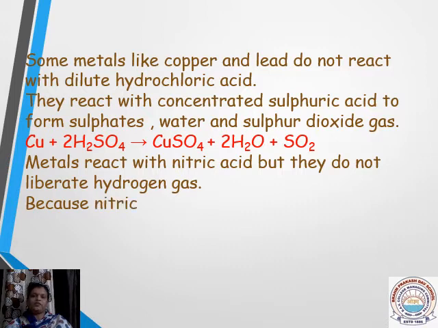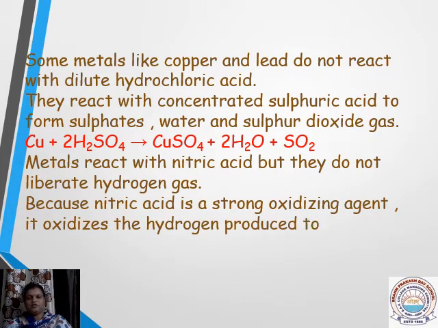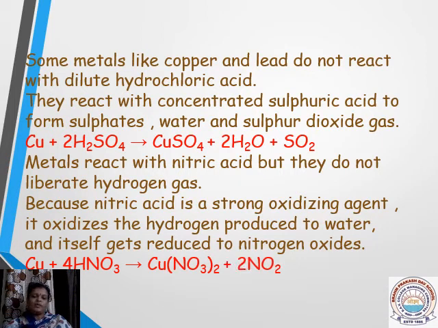So that is why water is formed here. Nitric acid is a strong oxidizing agent. It will oxidize the hydrogen gas, whatever is produced, and convert that hydrogen gas into water. Here is one example equation: copper reacting with nitric acid to produce copper nitrate, nitrogen dioxide gas, and also water. Instead of hydrogen gas, water is produced.